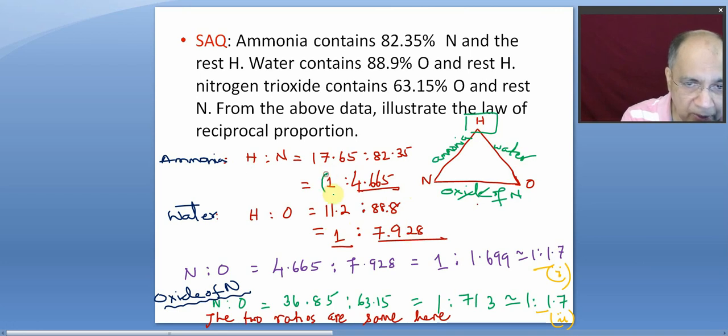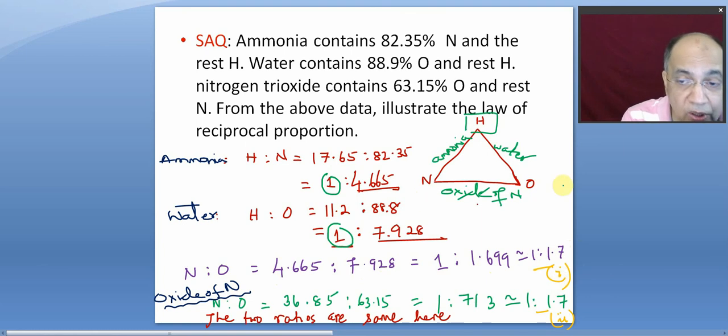So we have kept the mass of hydrogen fixed. And the ratio, mass ratio between nitrogen and oxygen in these two compounds, which has combined with the fixed mass of hydrogen, is this is to this, is equal to 1.1699, say 1 is to 1.7. It is a ratio 1.